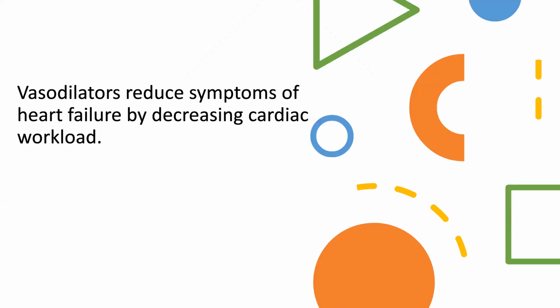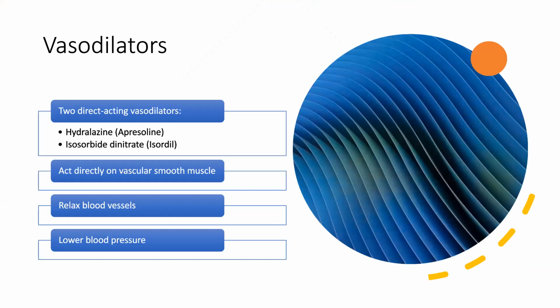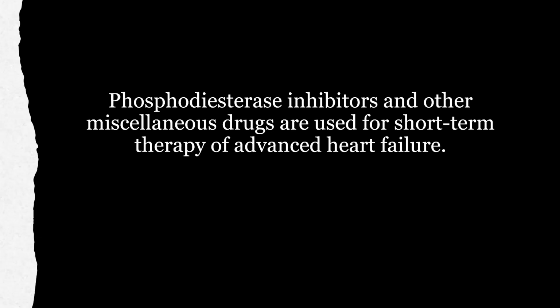Next category of drugs is vasodilators. They reduce the symptoms of heart failure by decreasing the cardiac workload. Two direct-acting vasodilators: first is hydralazine, the brand name is Apresoline. Then isosorbide dinitrate, which is called Isordil. They act directly on the vascular smooth muscles as vascular dilators. They relax the blood vessels and then they lower the blood pressure.